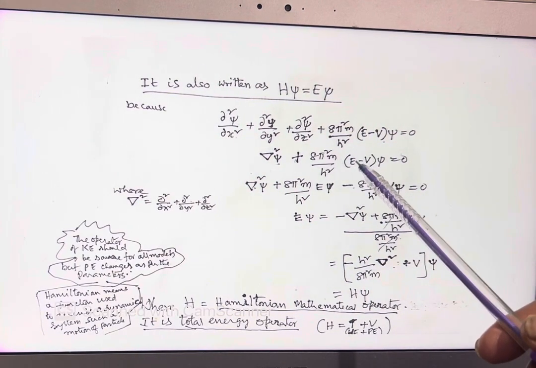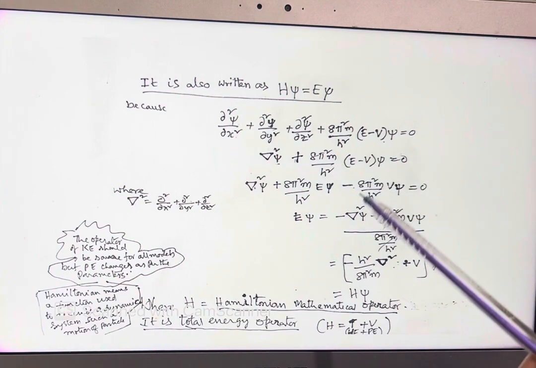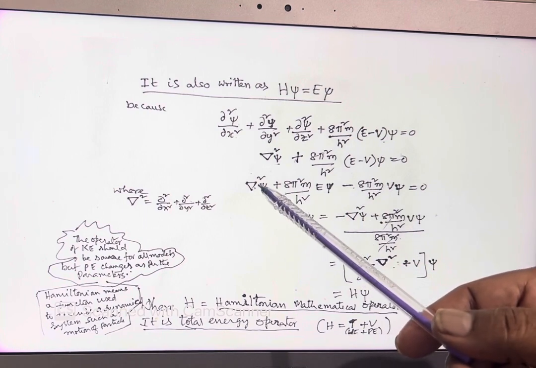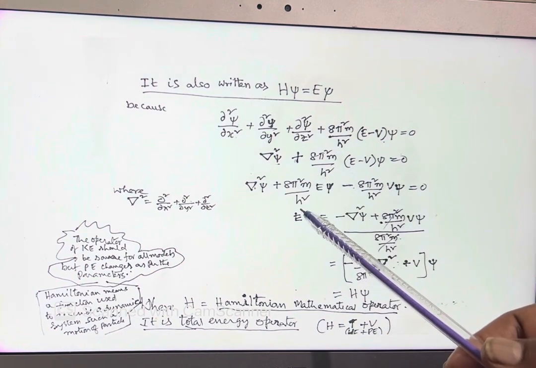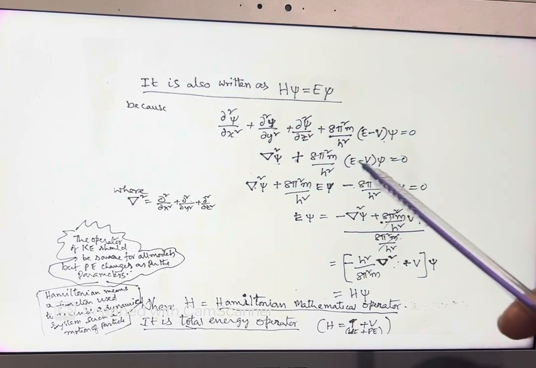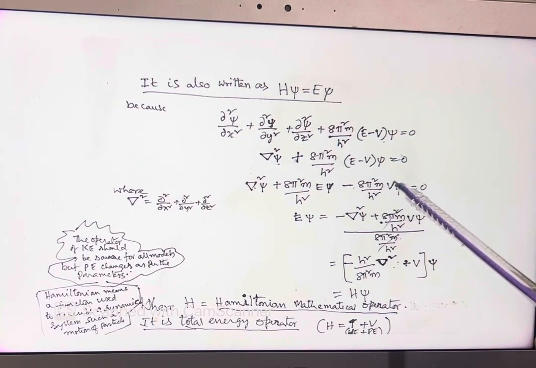On opening the brackets, you will get this type of equation: delta square psi plus 8 pi square m by h square into E psi minus 8 pi square m by h square into V psi is equal to 0.